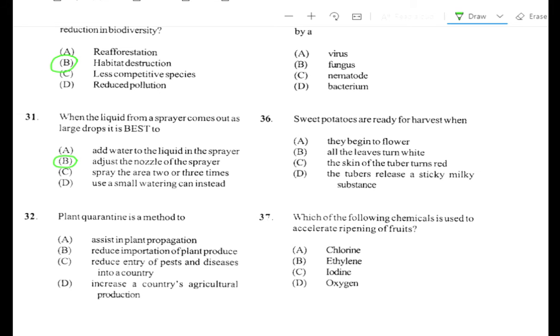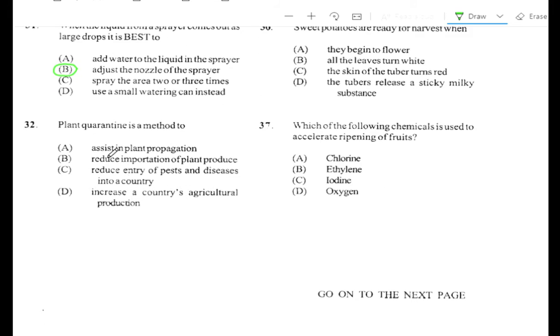Alright, question number 32. Plant quarantine is a method used to A, assist in plant propagation. B, reduce importation of plant produce. C, reduce entry of pests and diseases into a country. D, increase a country's agricultural production. The answer is C, reduce entry of pests and diseases into a country.